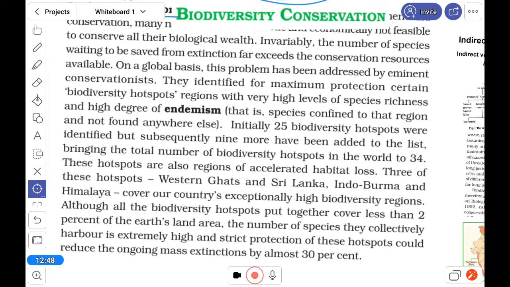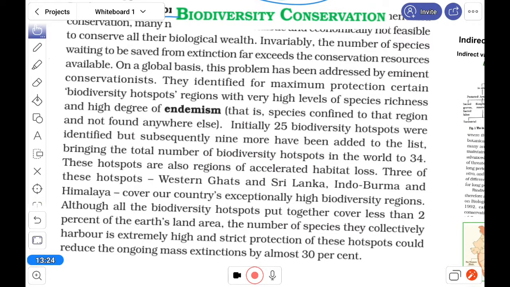In situ conservation, we have to see maximum protection in certain biodiversity hotspot regions with a very high level of species richness and a high degree of endemism. That means certain species are found exclusively there. Initially 25 biodiversity hotspots were identified, and in India also there are 4 different ones.